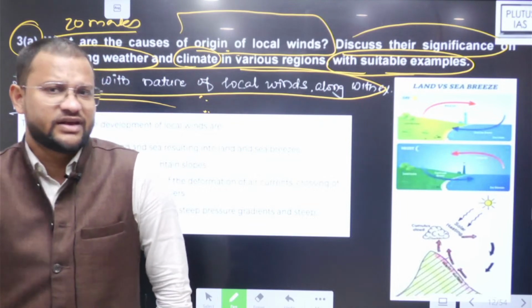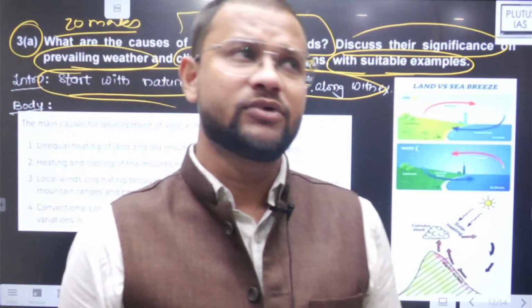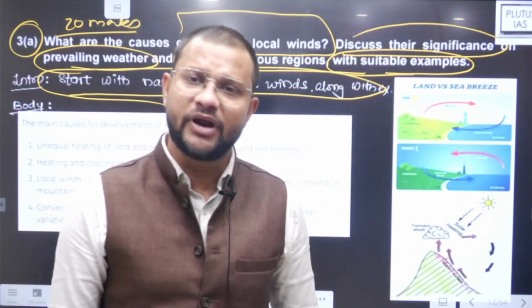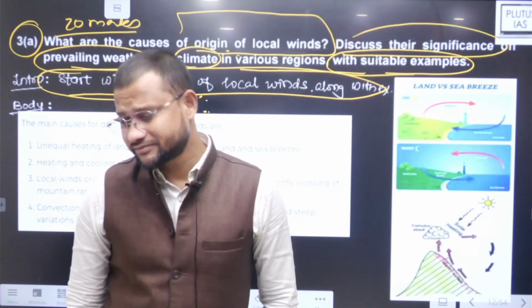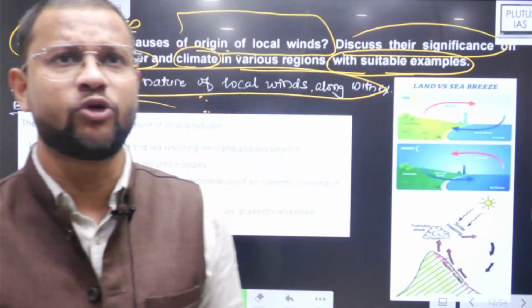Its characteristics, examples: Loo in India, Chinook in North America, then Haboob or basically Sirocco, Solano, Brickfielder, then Foehn, Mistral, you will find in different parts of the world, right? जिसका map पूरा याद होना चाहिए.